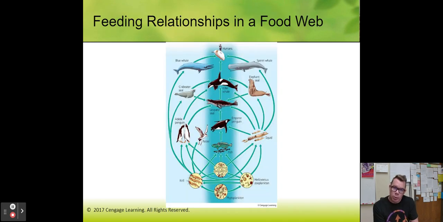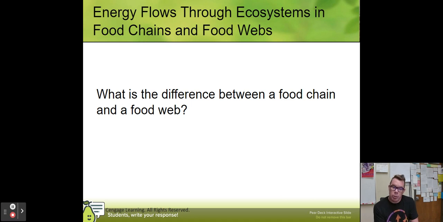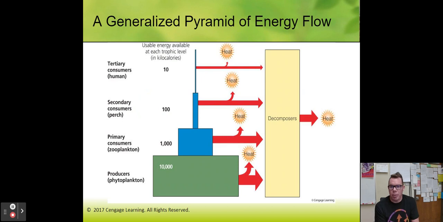All right. Here's a food web. Like I was saying, complexity is the big difference here. All right. Difference between a food chain and food web. We already answered that in number 6, so I'm going to skip that one in Edpuzzle. All right, here we go.